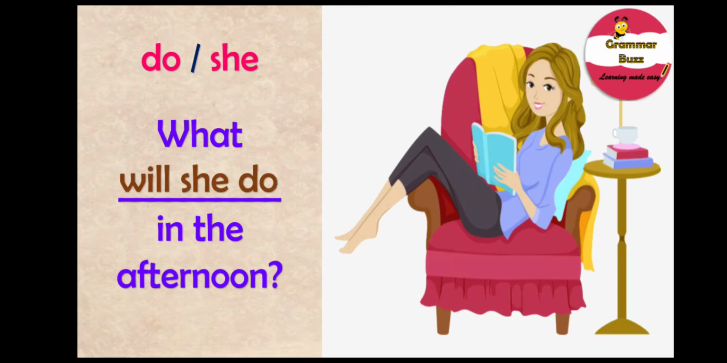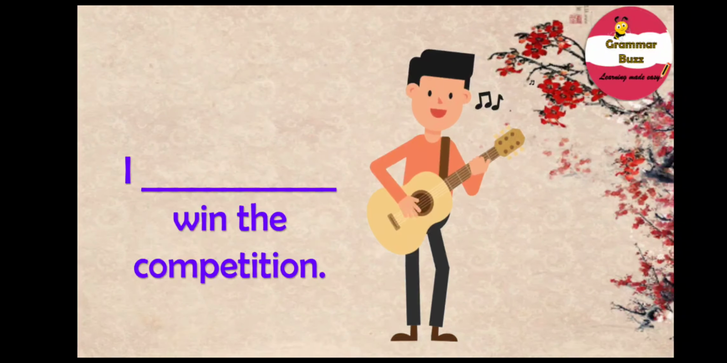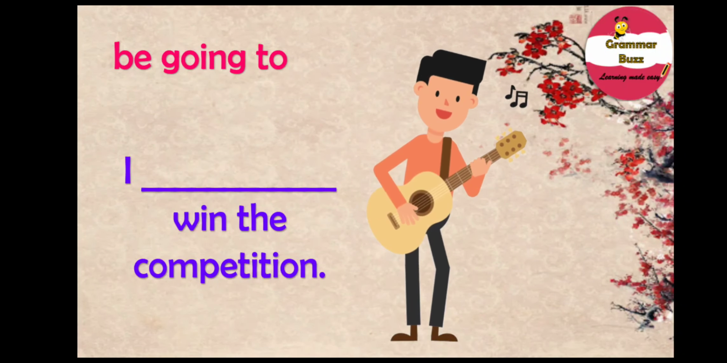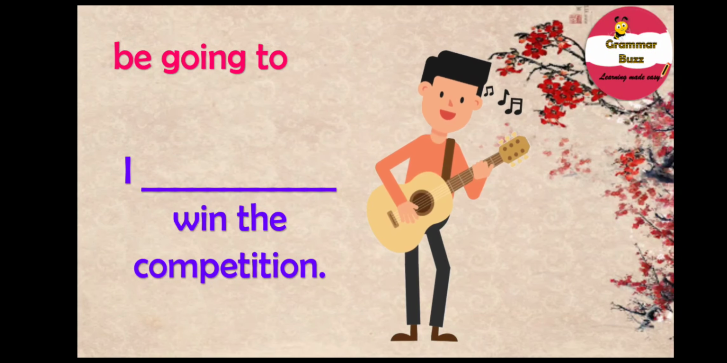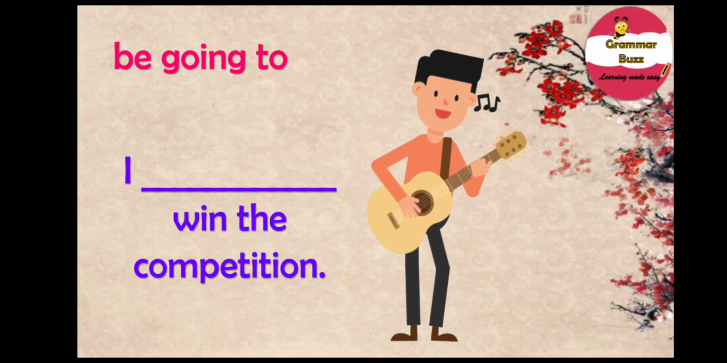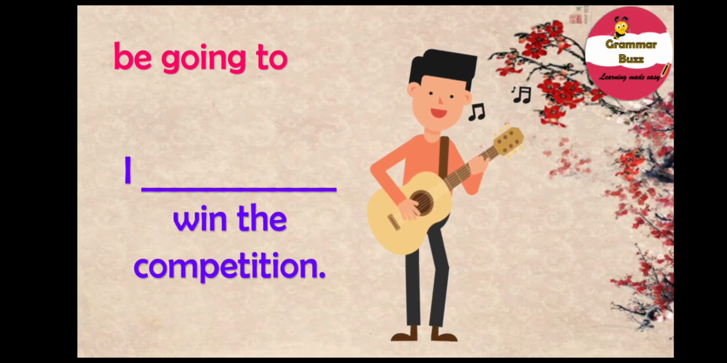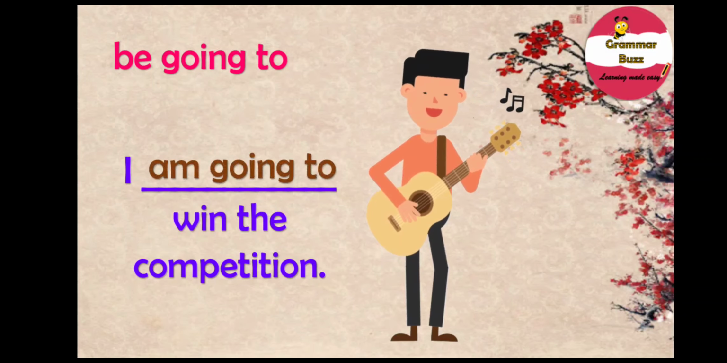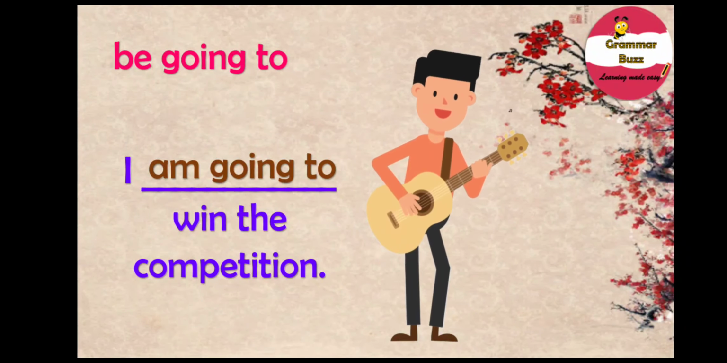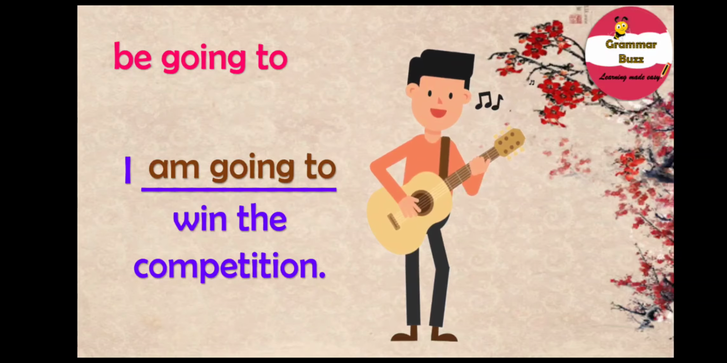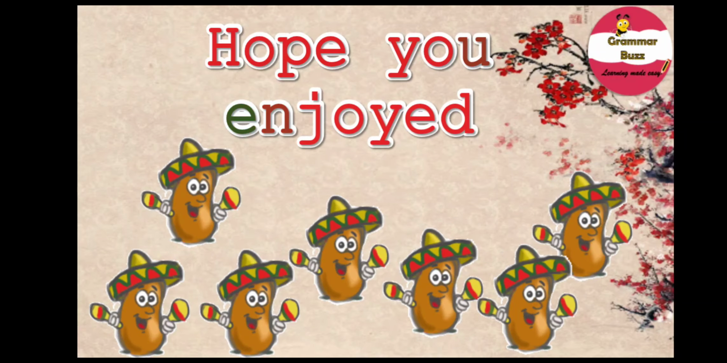Good job. And here comes the last one for you. And it says, I win the competition. And your word is be going to. Yes, you have to use the be going to form for this future tense sentence. And what is your choice? Note the subject I. So what are you going to use? I and? Yes, you are right. It is I am going to win the competition. Great job. Hey, that was a real fantastic job that you did.